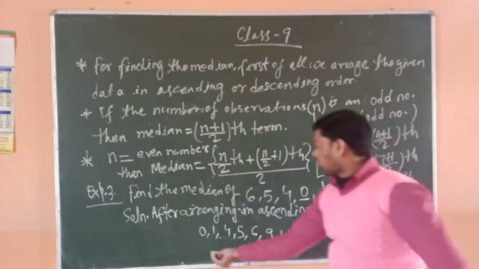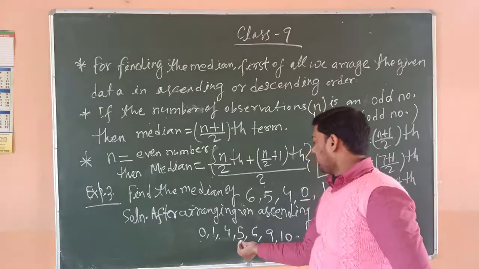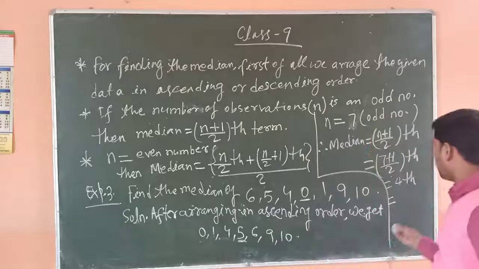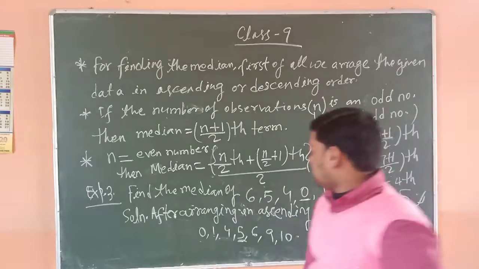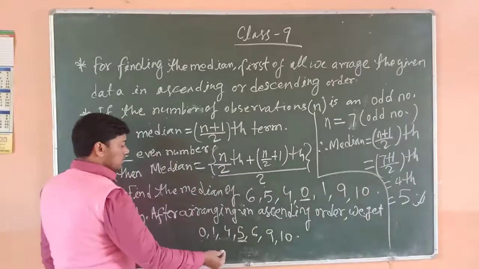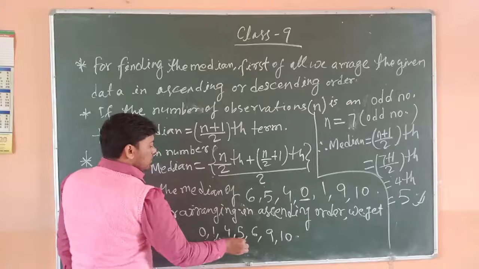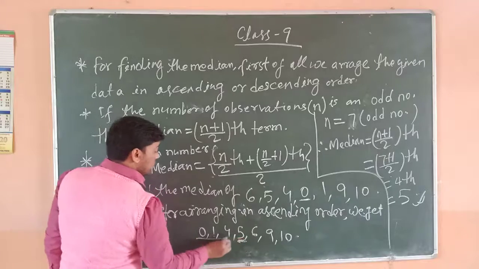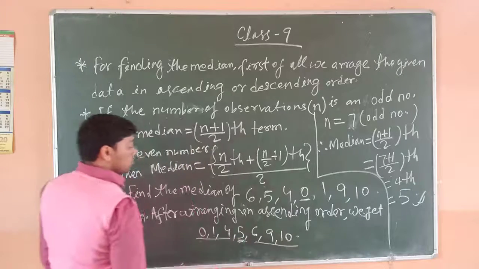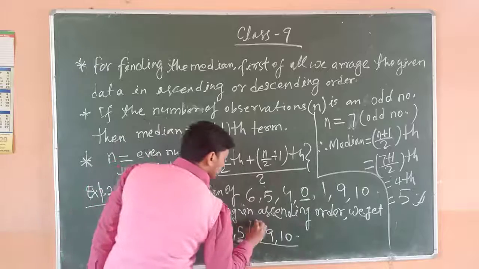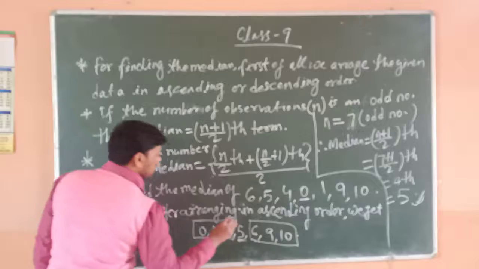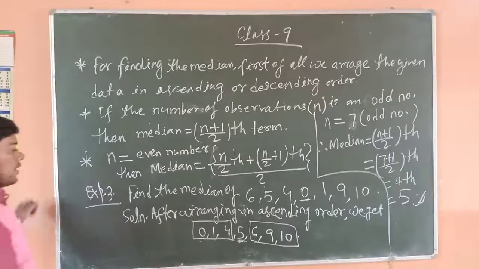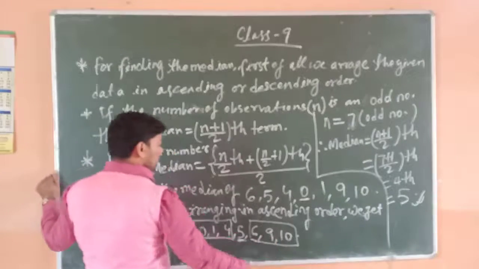And see the 4th term: 1, 2, 3, 4. The 4th term is 5. So 5 is the correct median, and see here 5 divides the given data into equal parts.